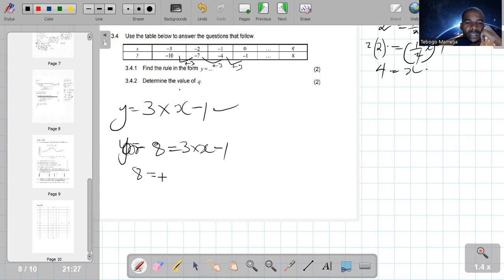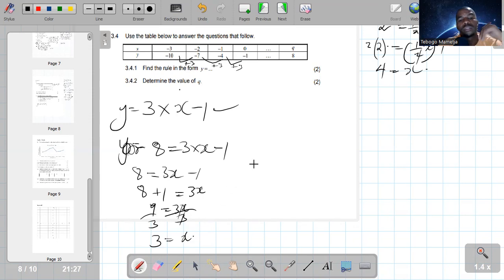So 8 is equal to 3x minus 1. So 8 plus 1, we transpose 1 to that side. 3x, which is 9, is equal to 3x. We divide both sides by 3. So 9 divided by 3 is 3. 3 and 3 cancel. You are left with x. So your x there is 3. So your q there is 3.